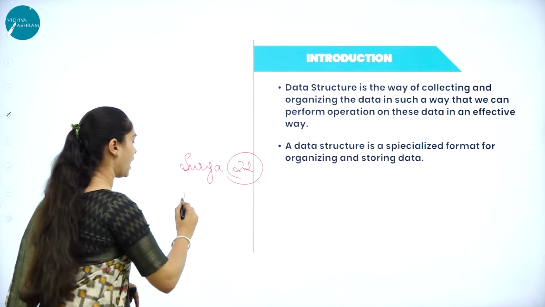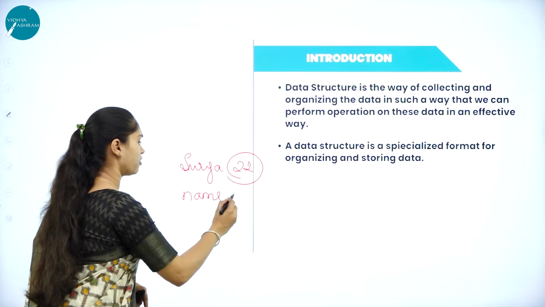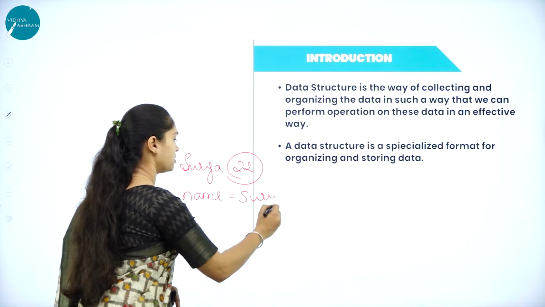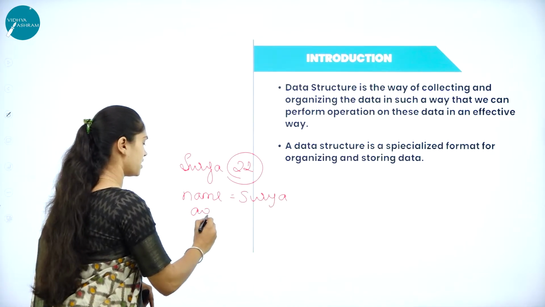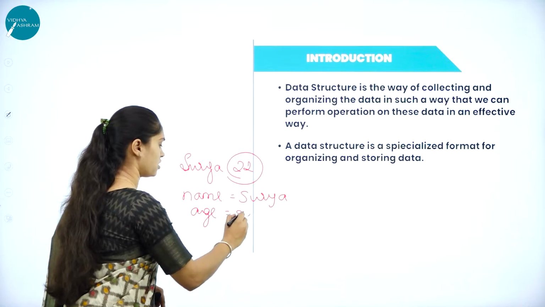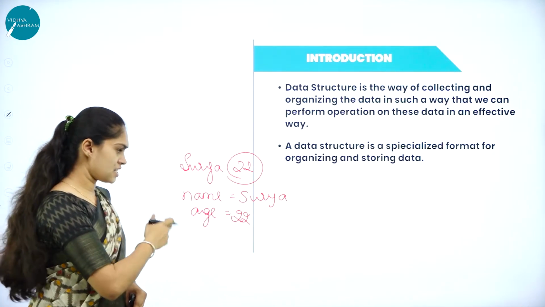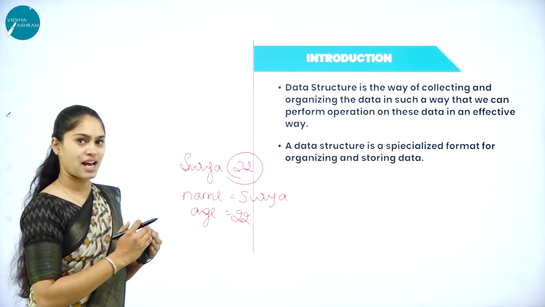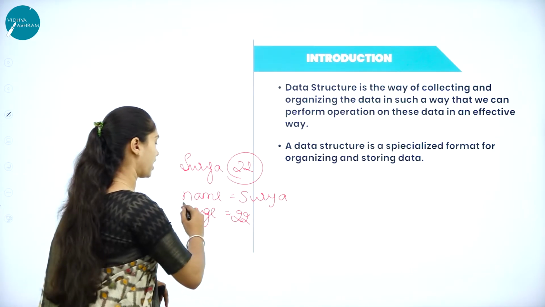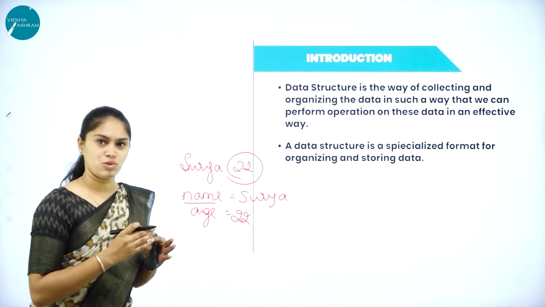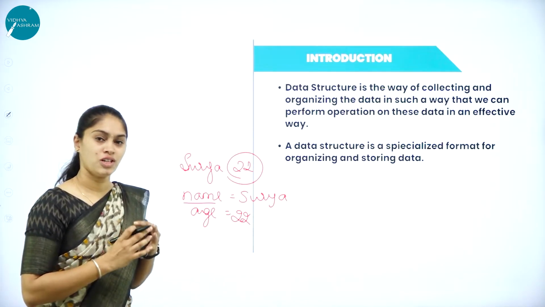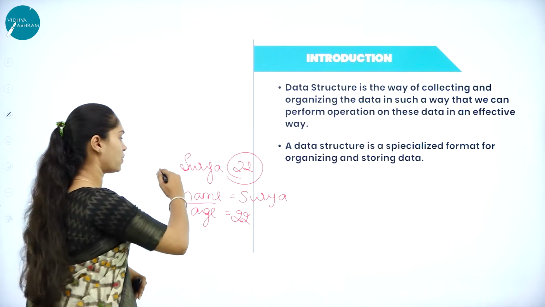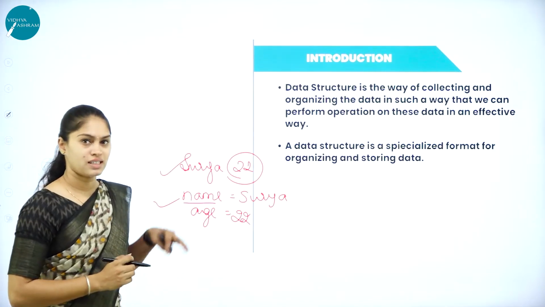But if I write it like this, that is name is equal to Surya and age is equal to 22, and you look into these values, how do we feel? It has a structure. That means you can easily get to know that name is Surya and age is 22, which is more informative. Whether this one or this one, this one, right?